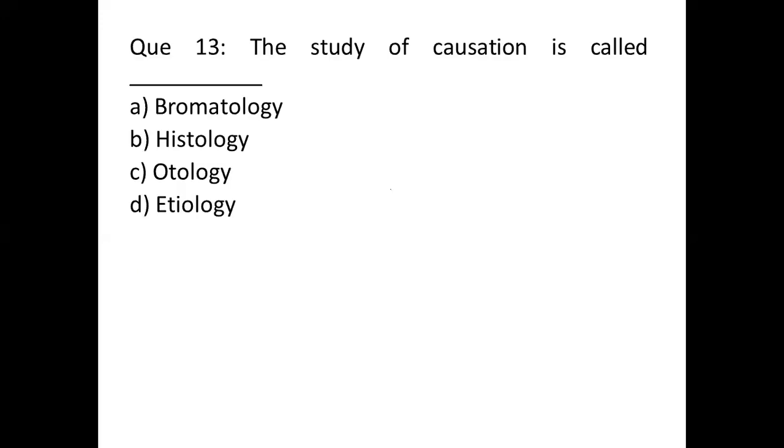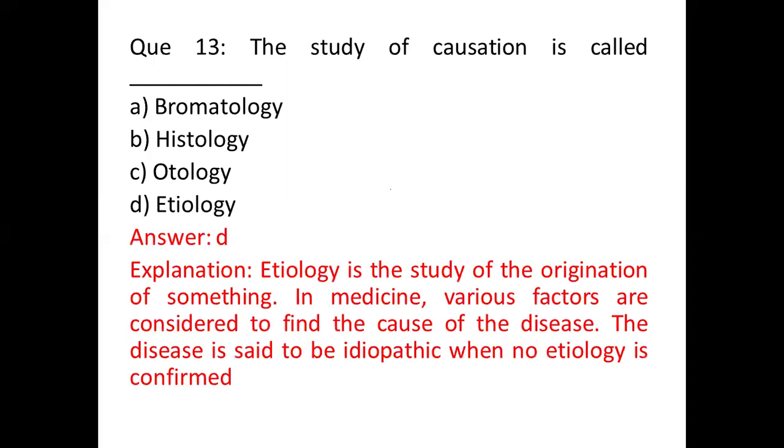So question number 13. The study of causation is called option A, rheumatology, option B, histology, option C, otology, and option D, ethology. The correct answer is option D, ethology. Ethology is the study of the origination of something. In medicine, various factors are considered to find the cause of the disease. The disease is said to be idiopathic when no etiology is confirmed.